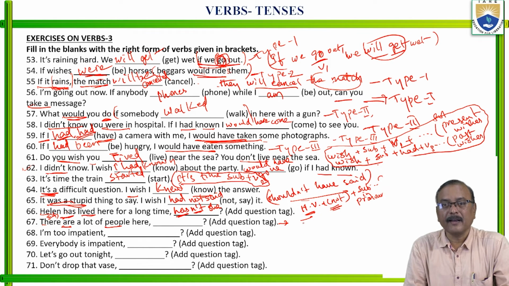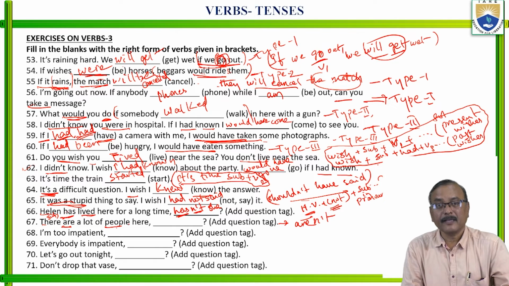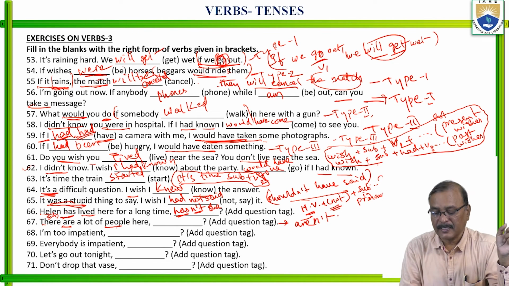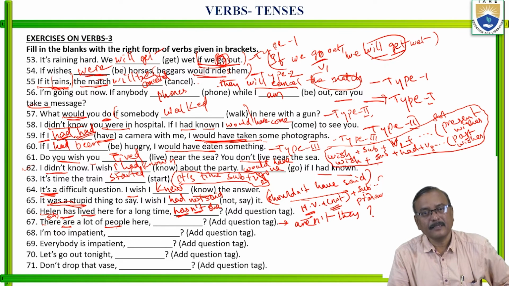There are a lot of people. The helping verb is are, and it is a positive statement, so followed by not, or aren't. Next, people. Change it into pronoun form, that is they. Aren't they? There are a lot of people here, aren't they?